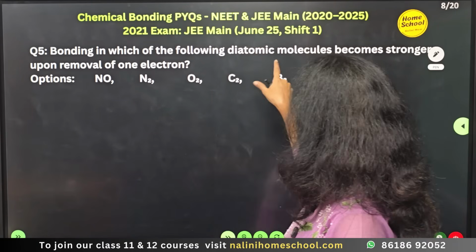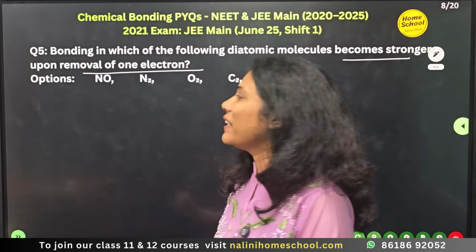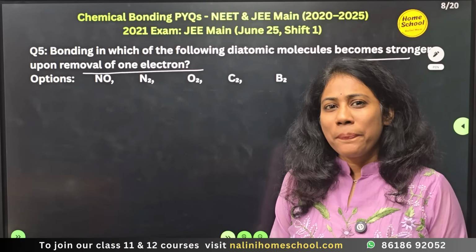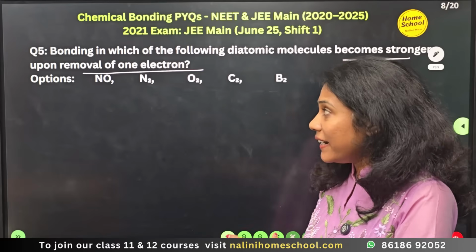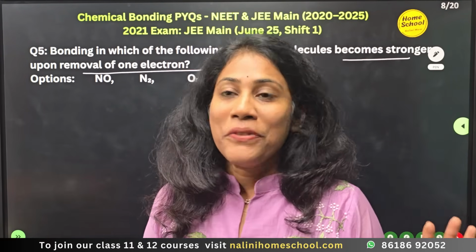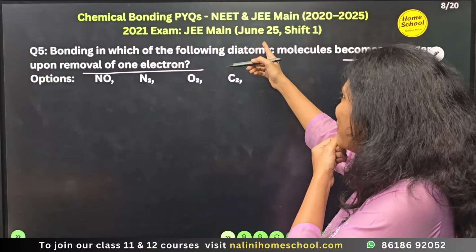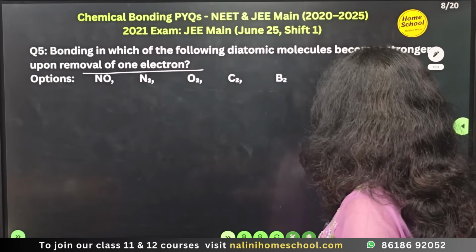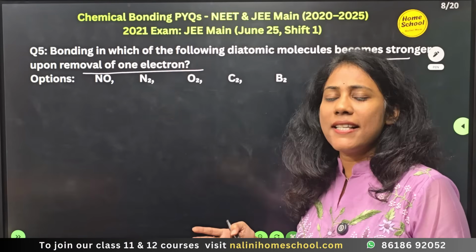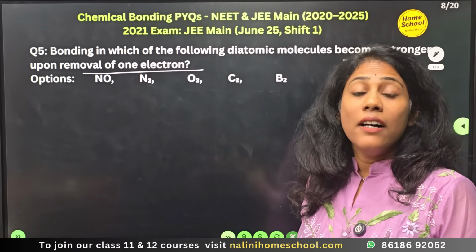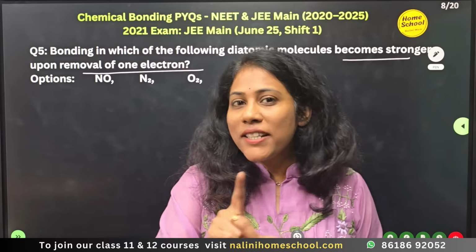Bonding in which of the following diatomic molecules becomes stronger upon removal of 1 electron? Guys, this question is difficult to understand itself. But if you can understand it, you can crack the code so easily. This question was asked in the 2021 JEE Mains exam, June 25 shift 1. Not the same question, but a similar model has reappeared even in the 2024 exam also. I will discuss this question in the next video.